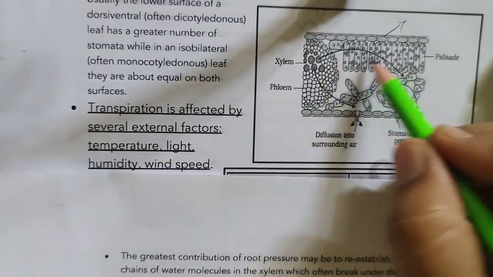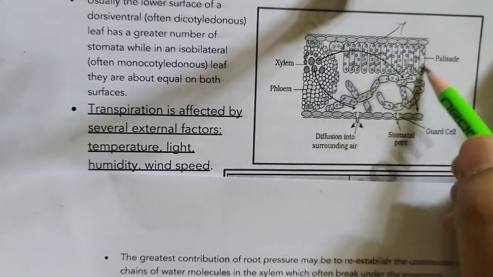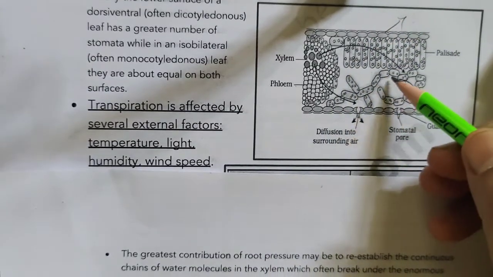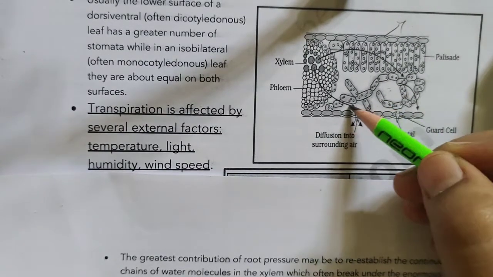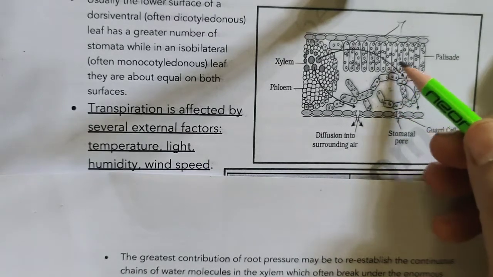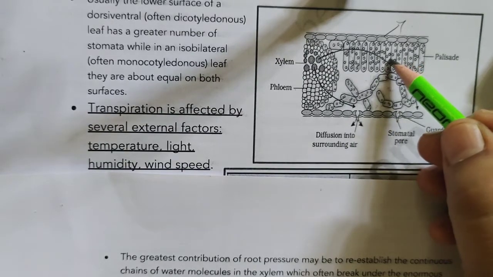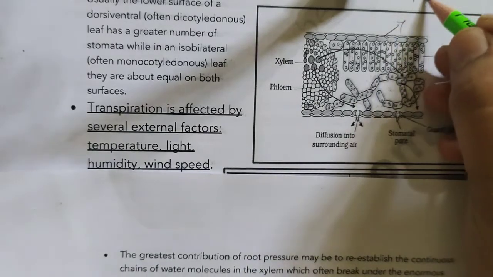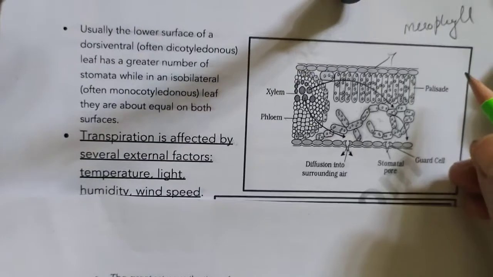So these are the palisade parenchyma, which are closely arranged towards the dorsal surface of the leaf, and towards the ventral surface spongy parenchyma are present with large intercellular spaces. So here you can find the presence of large intercellular spaces. And these are the mesophyll cells. Chlorophyll containing, chloroplast containing parenchyma cells of leaves are called mesophyll cells. What do we call them? They are called mesophyll cells.